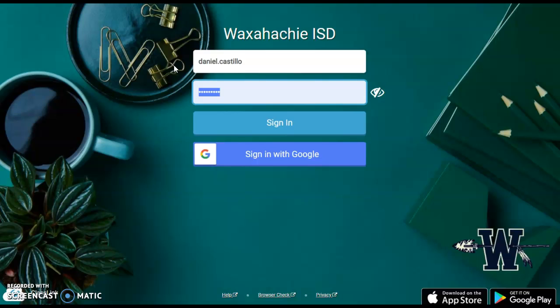And then for the password, it's 2212223. Okay, just like that. And then you're going to hit just the sign in.